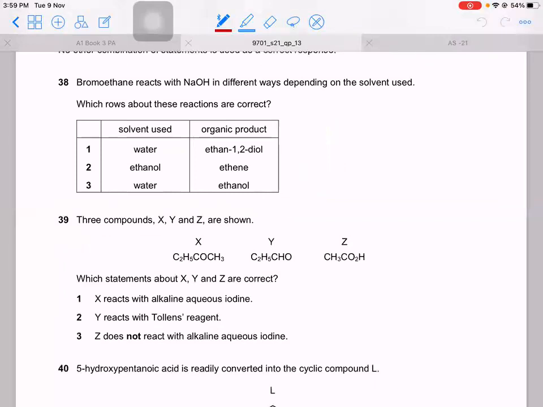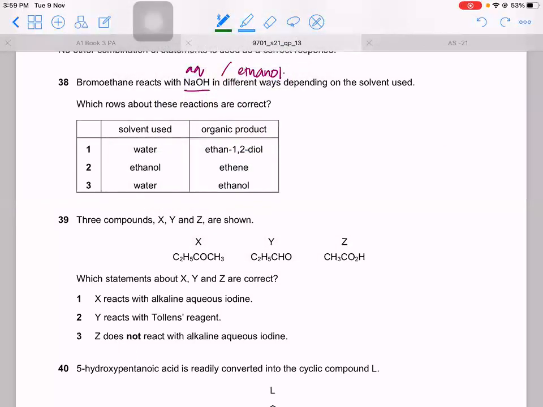Bromoethane reacts with NaOH in different ways depending on the solvent used. Which row about these is correct? So bromoethane is a halogenoalkane with NaOH. One is aqueous NaOH and the other is with ethanol. So one is with water, the other with ethane 1,2-diol. No, not 1,2-diol. It's with ethanol. Therefore, one is wrong. Oh, no. Never mind. They're saying organic product.